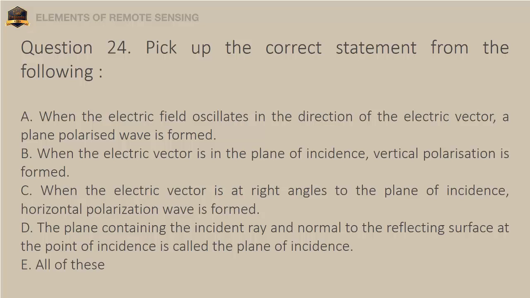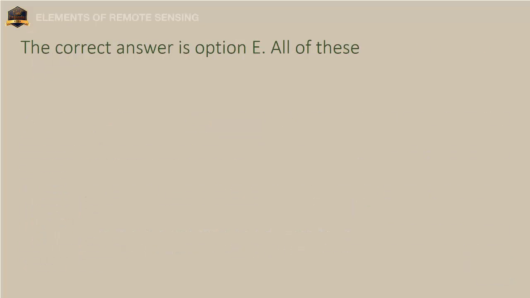D. The plane containing the incident ray and normal to the reflecting surface at the point of incidence is called the plane of incidence. E. All of these. The correct answer is option E, all of these.